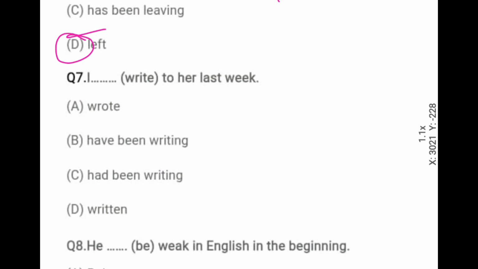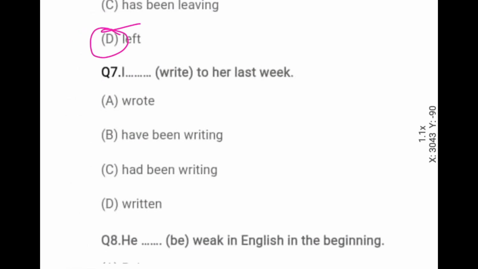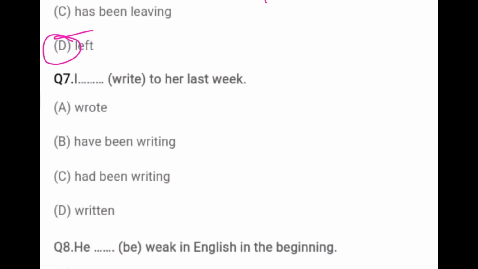Now come to the next question. I dash write to her last week. Last again shows us the past time, simple past time. Here you have to use simple past tense. So the second form of verb of write is wrote. So right option is wrote. I wrote to her last week.